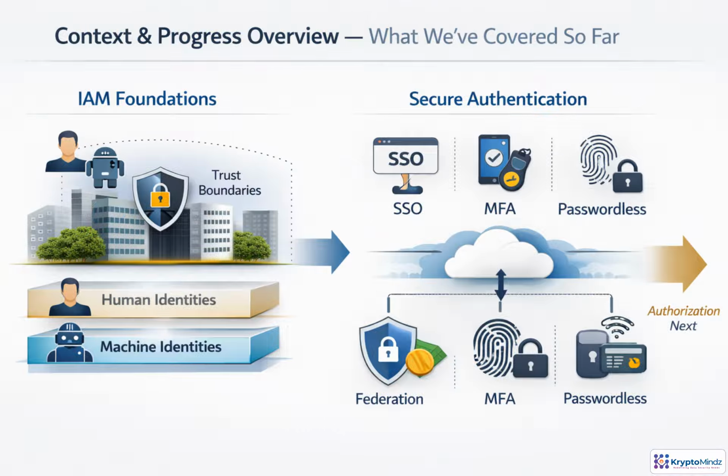So far, we've established who the identities are, human and machine, and how they prove themselves through SSO, MFA, passwordless access, and federation. Now we move from verification to permission, what those trusted identities are allowed to do.